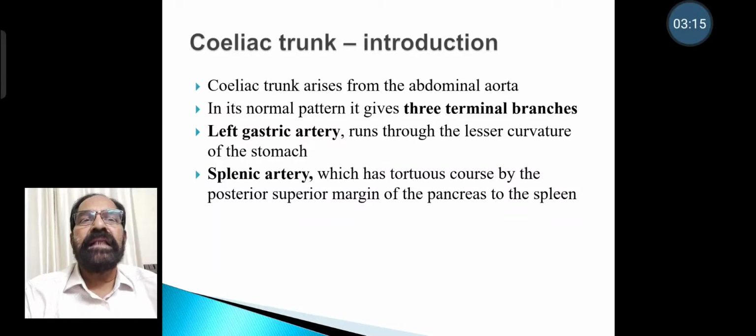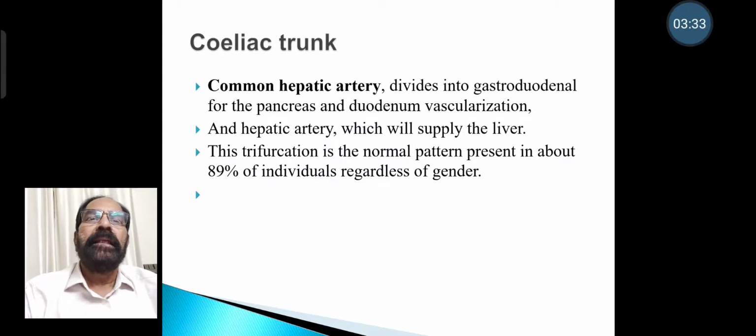The left gastric artery runs through the lesser curvature of the stomach. Splenic artery, the second branch, which is tortuous in course, so it runs along the posterior superior margin of pancreas to the spleen. Then we have the third artery, the common hepatic artery, that divides into gastroduodenal for pancreas and duodenum vascularization, and hepatic artery that will supply the liver. This trifurcation is the normal pattern present in about 90% of individuals regardless of the gender.